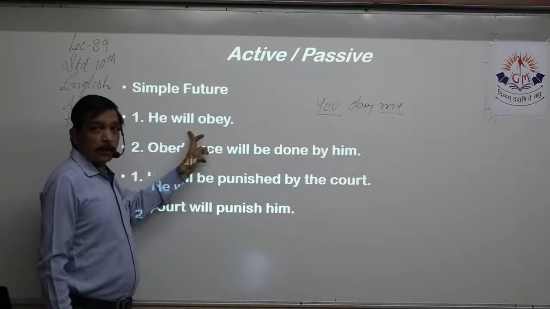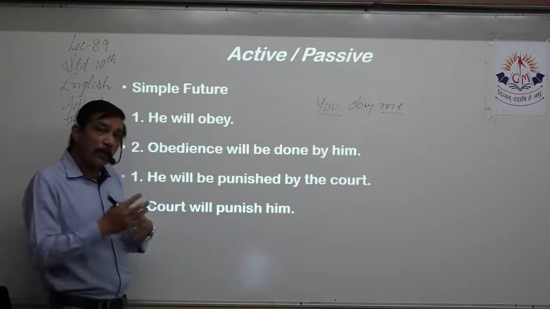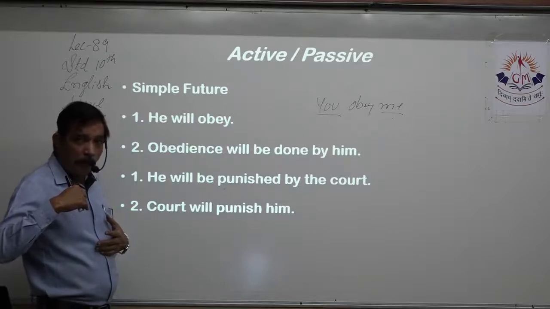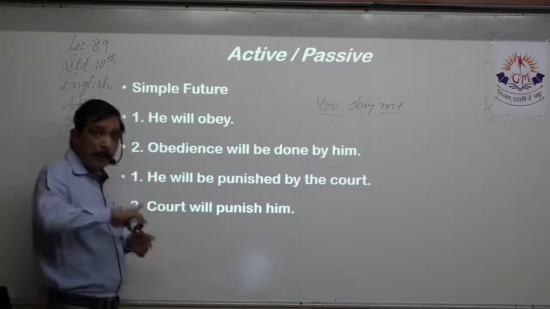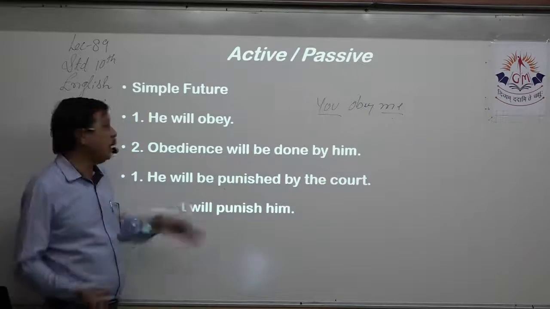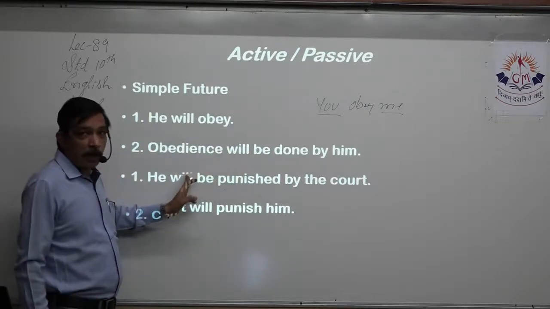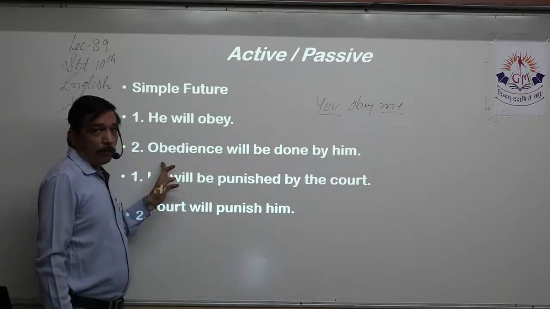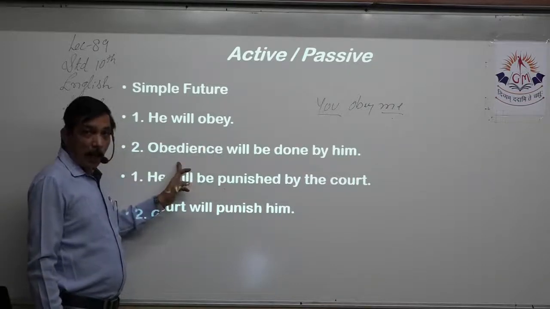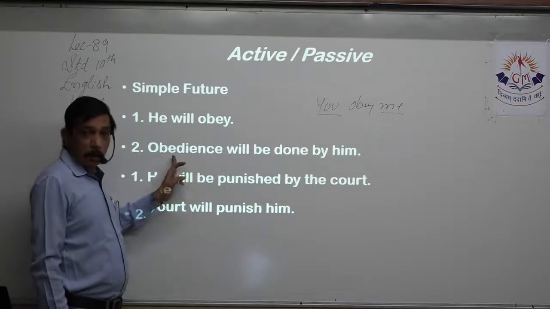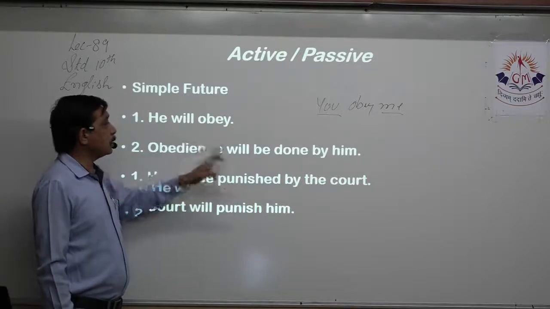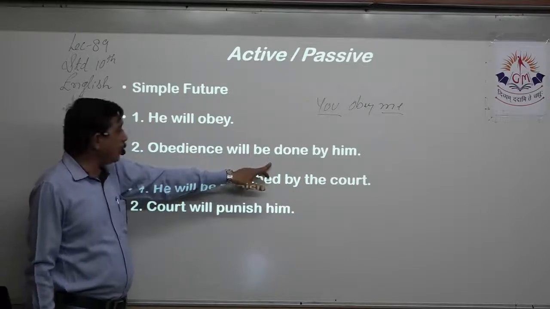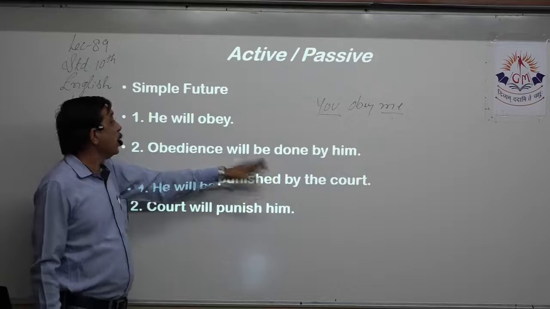Will tells me this is future tense. Obey is still the verb. A verb we can always change to a noun by adding either ing or making the abstract noun. Here, obey can be made an abstract noun. So, obedience is an abstract noun of obey, so that will work as a subject, right? Obedience will, that tells me this is future tense. We need be to complete the meaning of the sentence, so obedience will be.